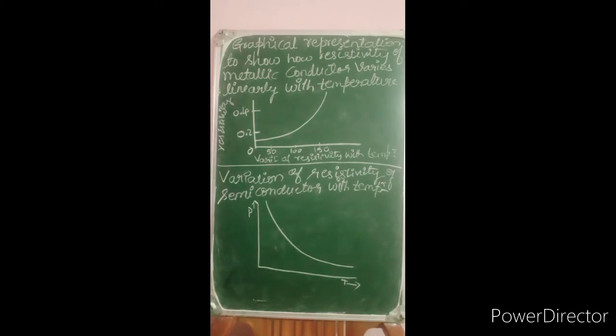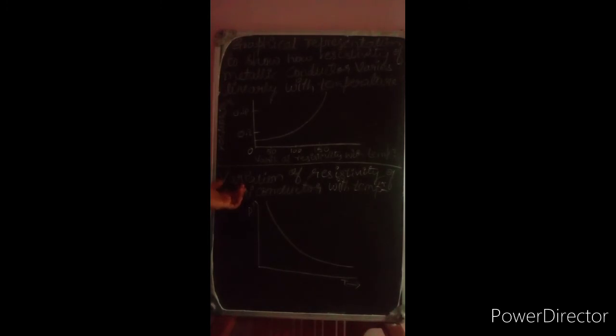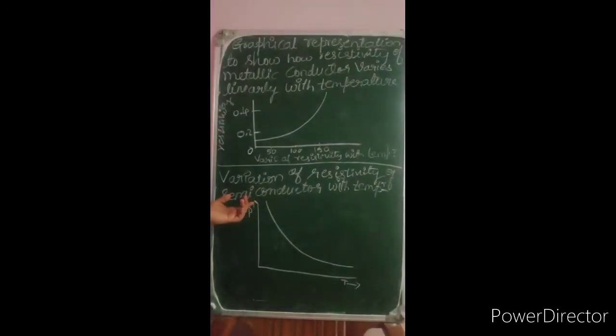Okay. So this is the graphical representation to show how resistivity of a metallic conductor varies with the temperature. It always increases linearly with the temperature. Means as the temperature increases, resistivity also increases. Then the second graphical representation is the variation of resistivity of a semiconductor with the temperature.